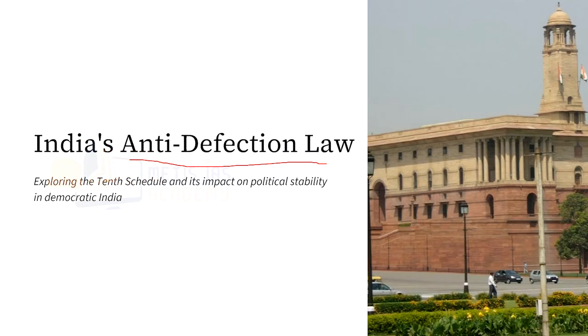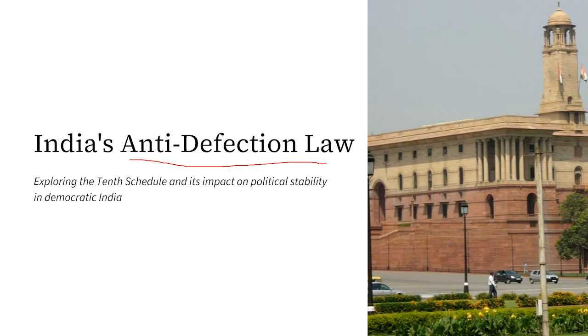So the magic number in order to form a government, any party should have 21 seats, that is, more than 50%. Now, no party had the majority.